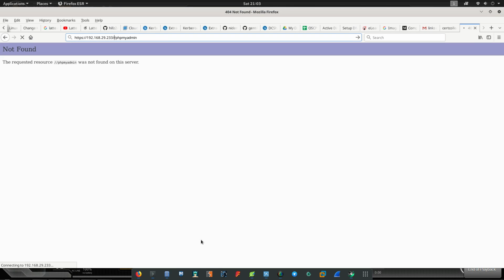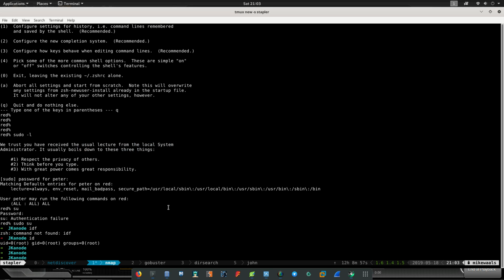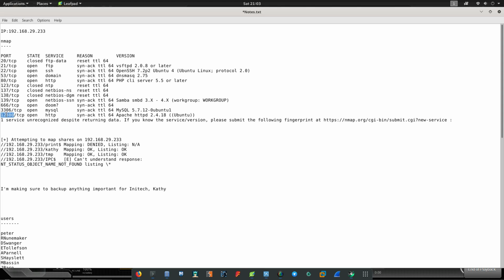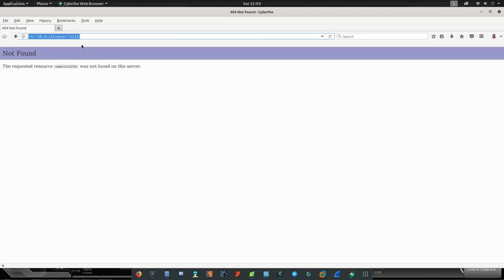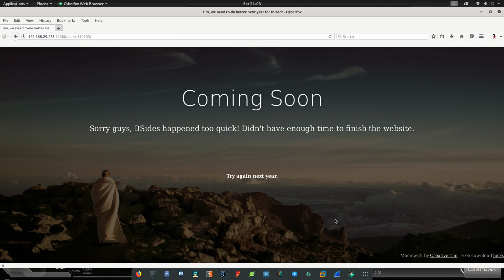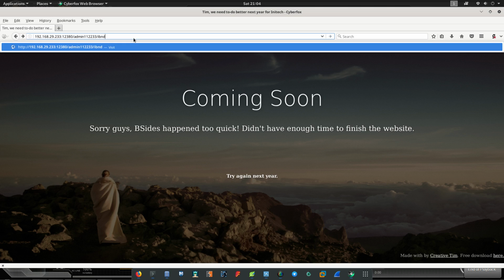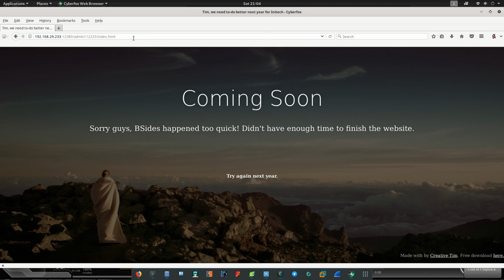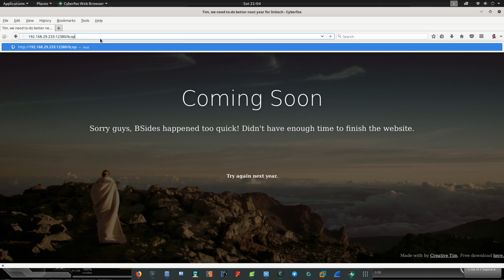Okay, yeah. One thing I forgot to tell you. This is the biggest thing I missed. You can see the HTTP server is running on this port, right? So we need to use the port. Yeah, this is the site actually, right? And if you go here, say index.html, I think it is not happening.